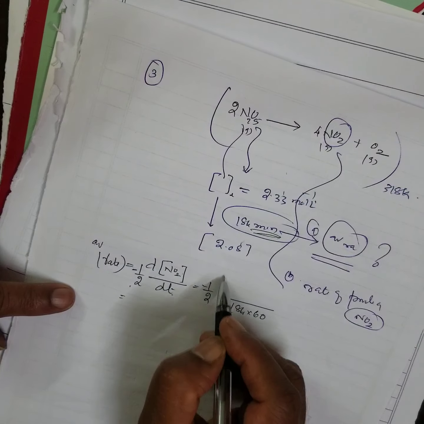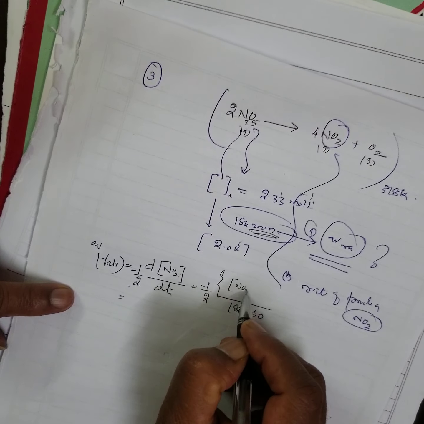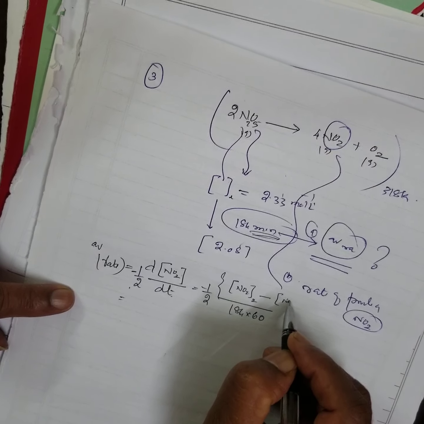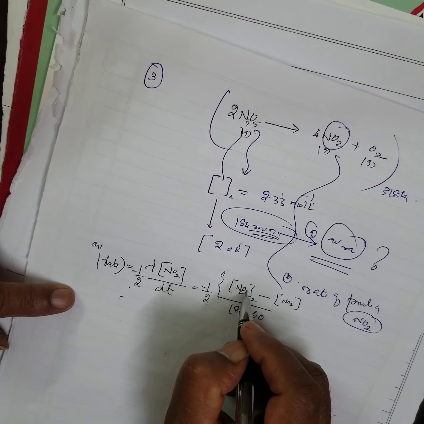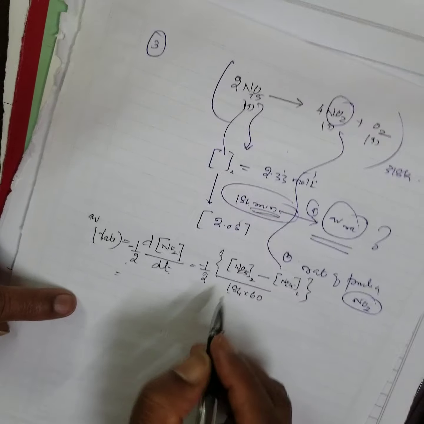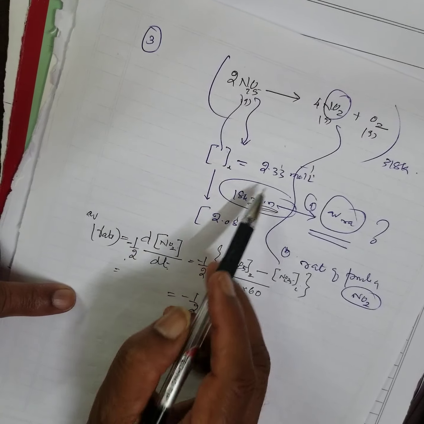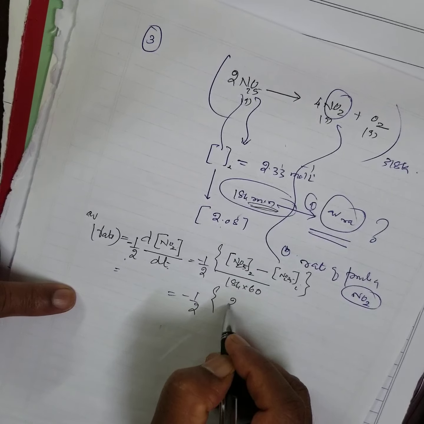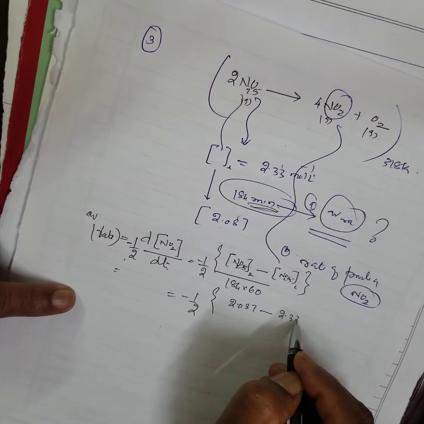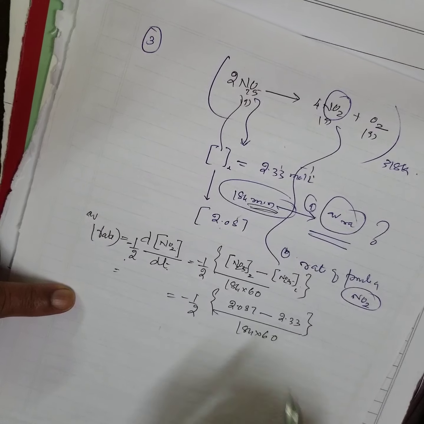Here, final concentration minus initial concentration, that means the concentration of nitrogen peroxide at the final state minus the initial state. In that case, minus half, put a flower bracket: final state 2.08 minus initial state 2.33, divided by 184 into 60.